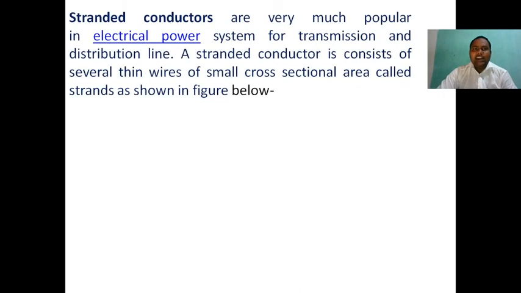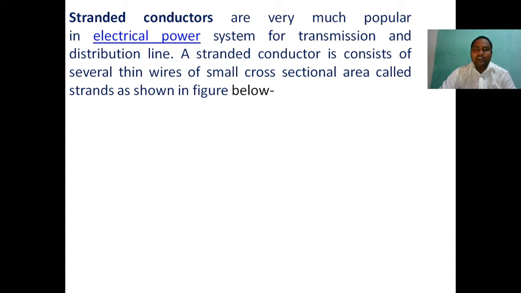Next, stranded conductors are very popular in electrical power systems for transmission and distribution lines. So stranded conductors are used for both transmission and distribution. In 11 kV also we use stranded conductors. Up to 66 kV we use ACSR conductors. A stranded conductor consists of several thin wires of small cross-sectional area called strands, as shown in the figure below.